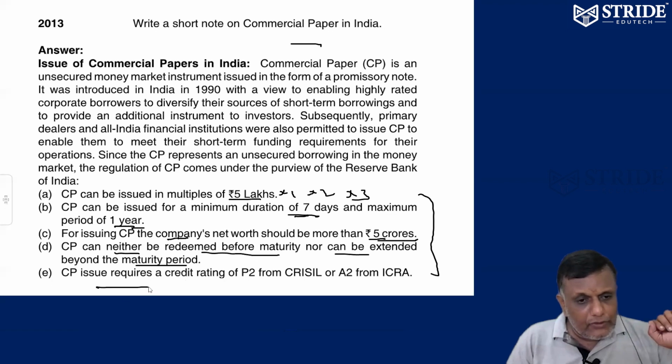CP issue requires a credit rating of P2 from CRISIL or A2 from ICRA. Any company going to issue CP needs to be credit rated by ICRA or CRISIL. If it is CRISIL, you need a P2 rating. If it is ICRA, it is A2. That's it: CRISIL P2, ICRA A2. This is basic, the same question repeated.